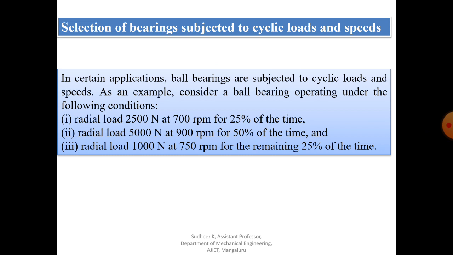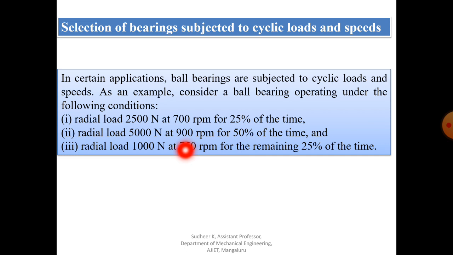So in certain applications, ball bearings are subjected to cyclic load and speed. As an example, consider a ball bearing operating under the following conditions. A radial load of 2000 Newton at 700 rpm. If you consider the full life, around 25% of the time it is subjected to this load at this rpm. The remaining 75%, 50% of the time,